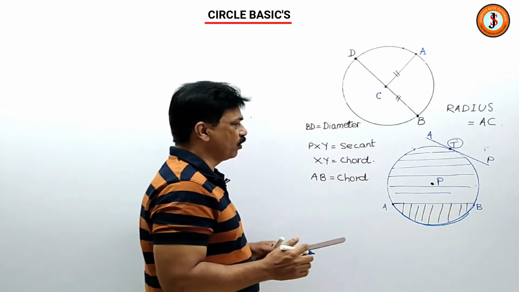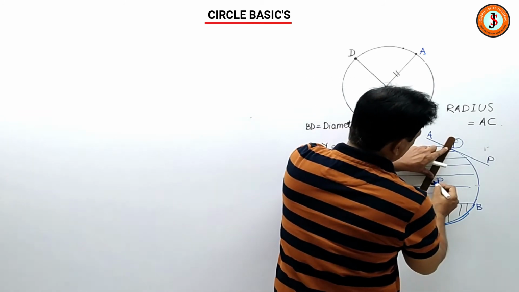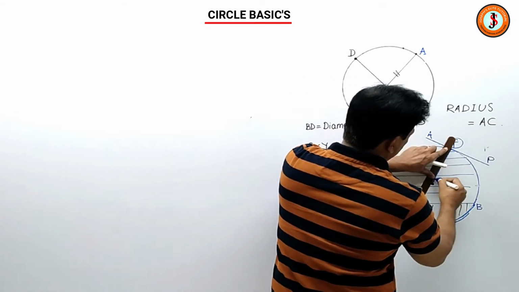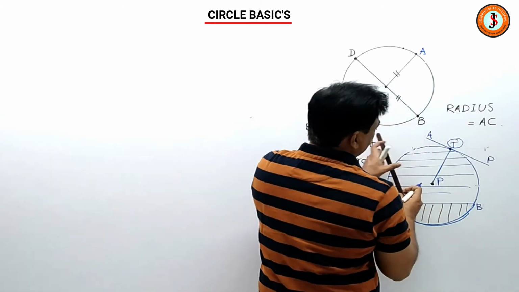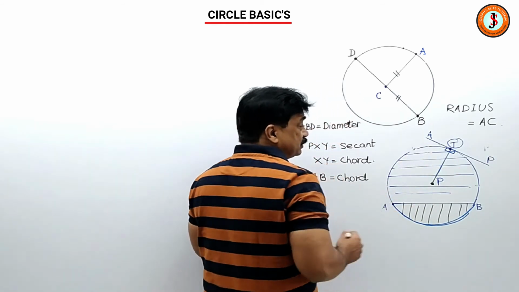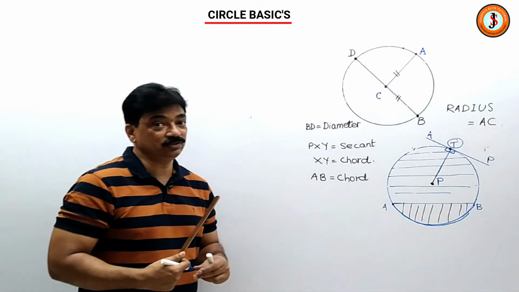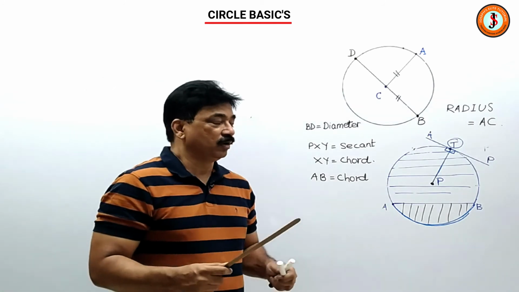Just for your knowledge, if you join a tangent's point of contact to the center, the radius which is touching the point of contact is always perpendicular to the tangent. These small things you should remember.